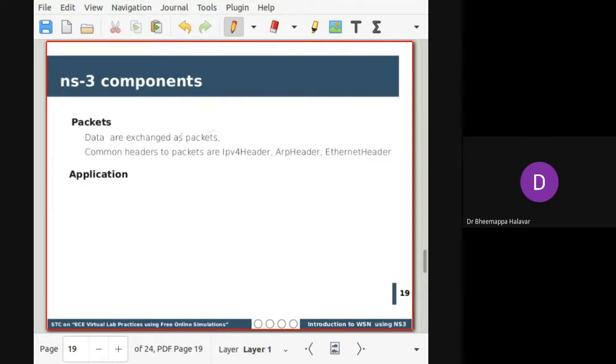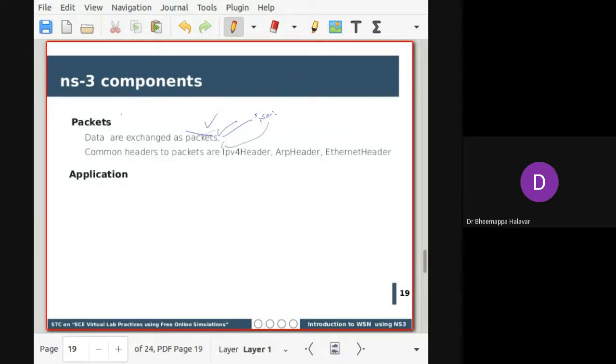Another thing is how they communicate. There is another class called packets. I'm covering these things because generally when you are trying to modify something or come up with a new concept, you want effective packet routing, so you have to understand how the packet works. You have to check if you modified it at the packet layer. Whatever the IPv4 packets and IPv6 packets are, if you have come up with a new communication mechanism, a new packet mechanism, you have to go to this class, check that particular file, add your new packet type, and then call that packet type when you are simulating. That's the general trend.